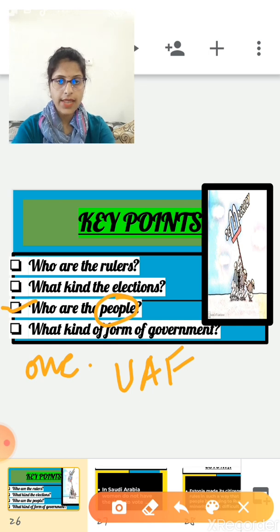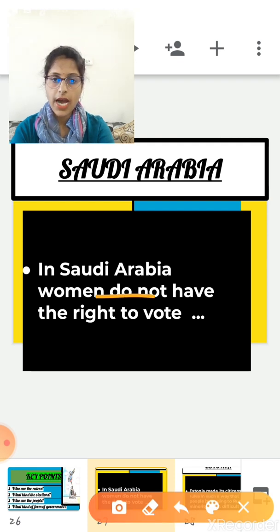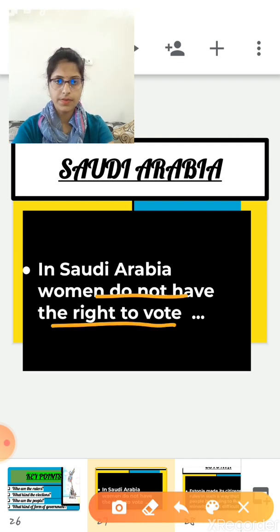To understand this point, I am going to take the case studies of Saudi Arabia, Estonia and Fiji. The first case study is Saudi Arabia. In Saudi Arabia, women did not have the right to vote till 2015.